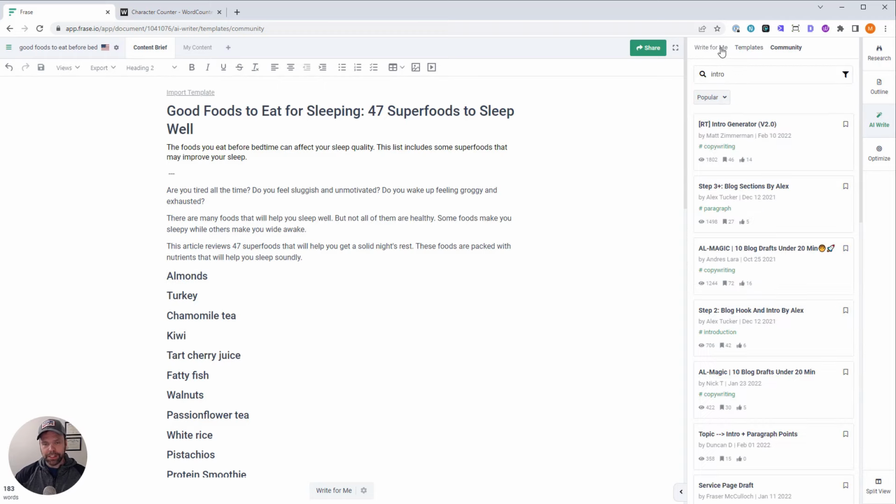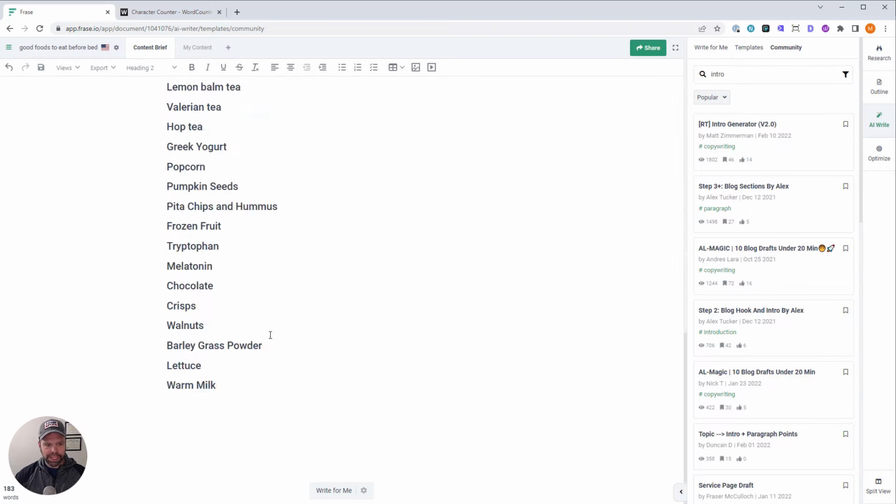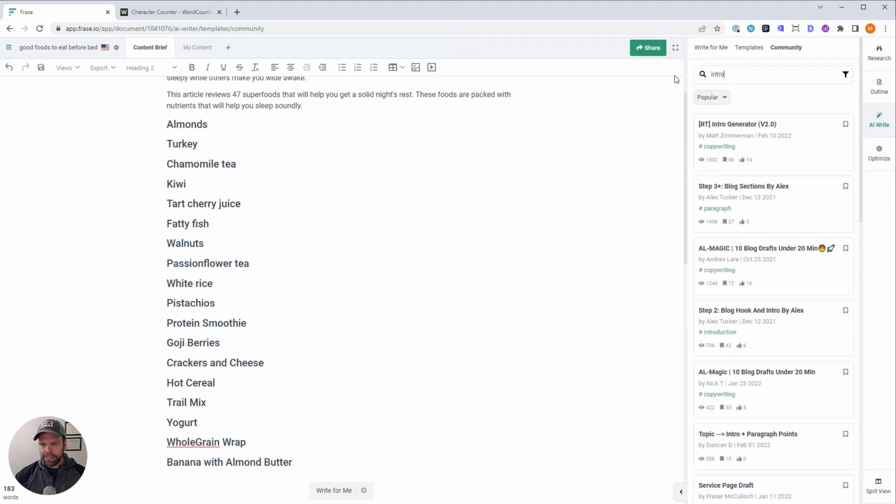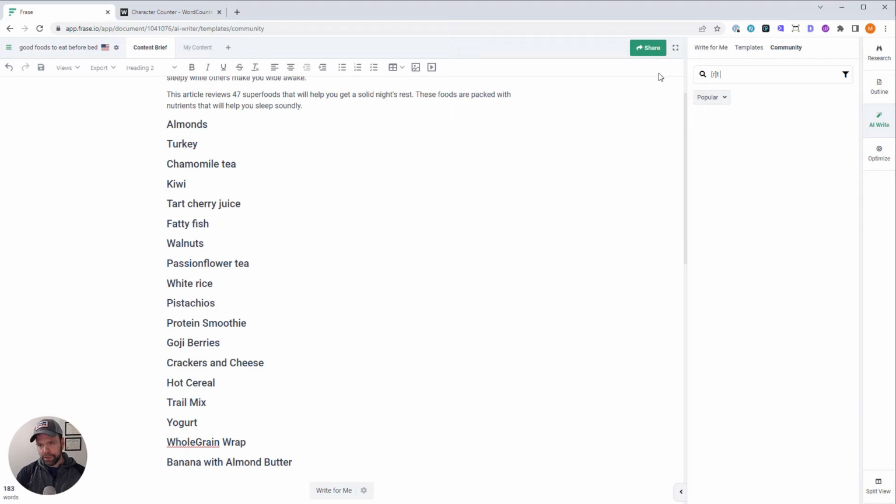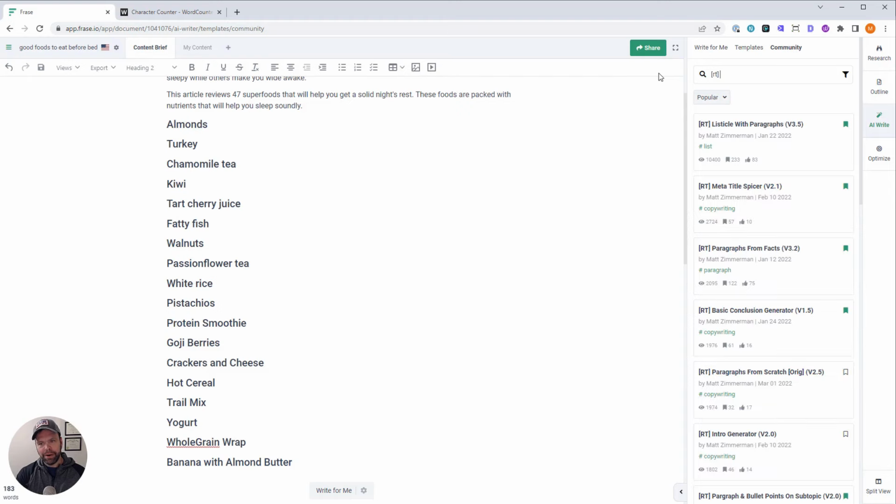Now we need to actually start writing, filling in the blanks, filling in these H2s. Really easy to do. Again, you can search for RT. We're going to type in paragraphs. A couple different options.